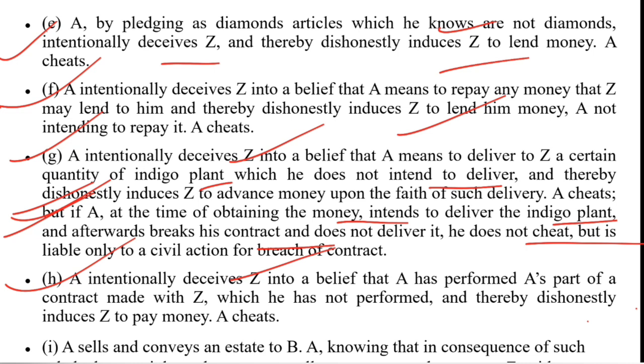A intentionally deceives Z into a belief that A has performed A's part of a contract made with Z, which he has not performed, and thereby dishonestly induces Z to pay money. A cheats. Here the illustration says that A says he has performed his part of the contract, but he has actually not performed, and he sought some benefit from the other party on this false belief of his performance. So this is also cheating, because the elements of cheating are there. The intention is very clear: he has not performed, but he is making the other party believe that he has performed.